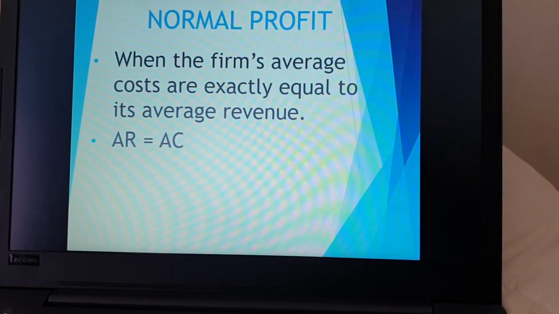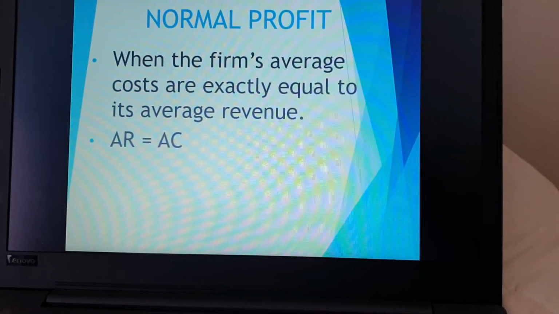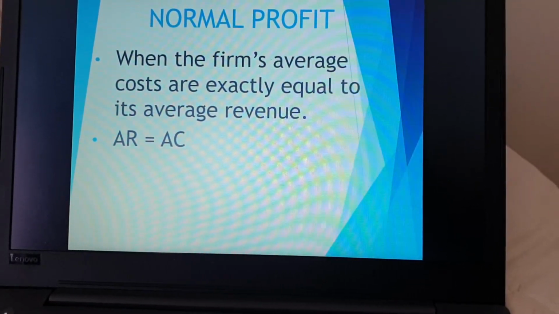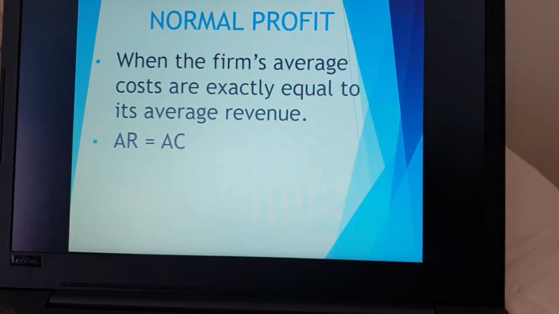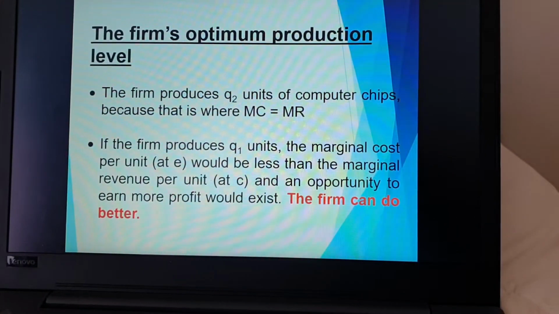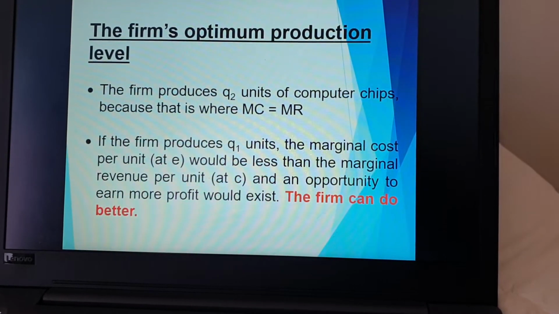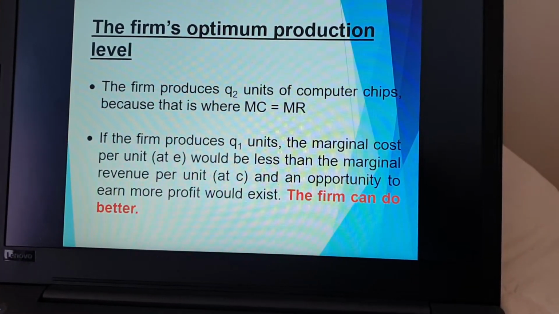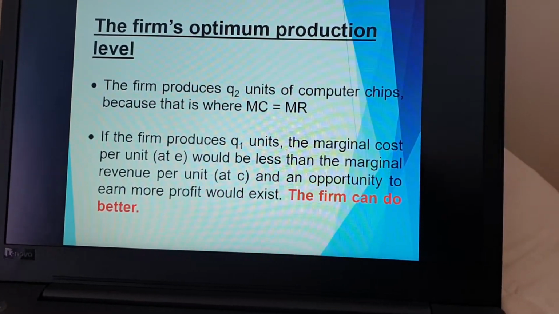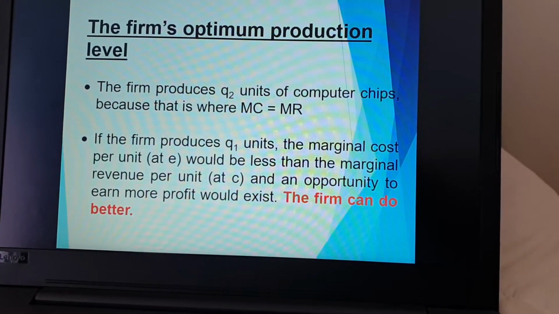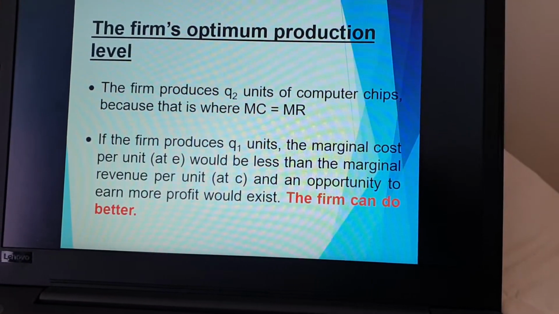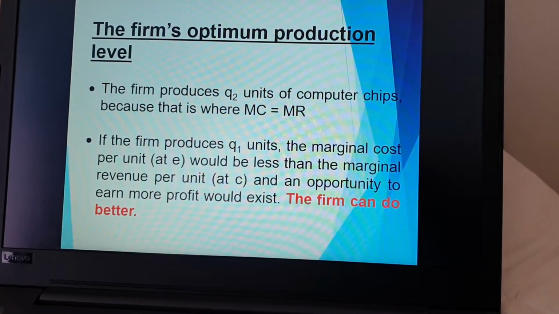A normal profit is when the firm's average costs are exactly equal to its average revenue. So when AR equals AC, that is when my firm will make a normal profit. The firm's optimum production level, we also talk about this as the golden rule of production or maximization of profits. We talked about this earlier when I did the graph with you. That will always happen where MC equals MR.